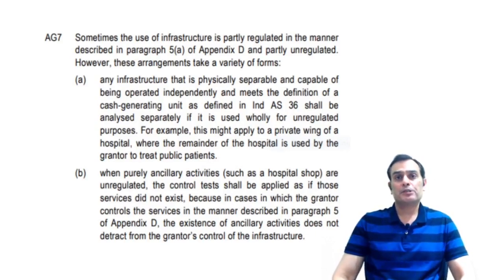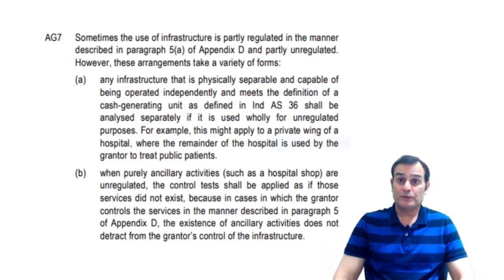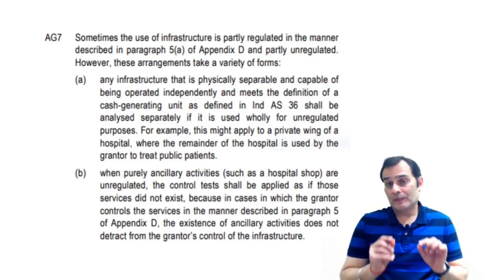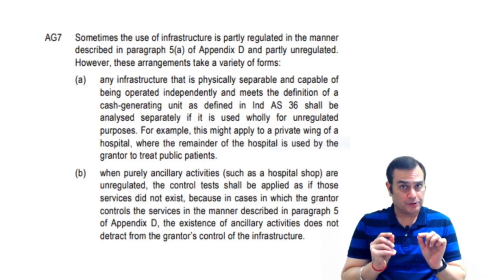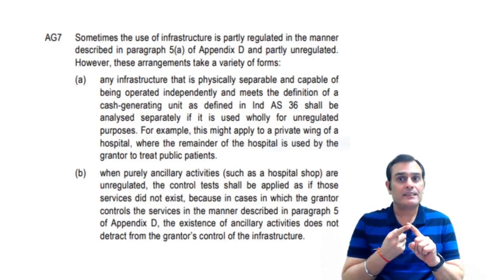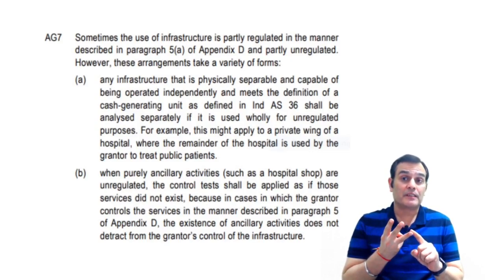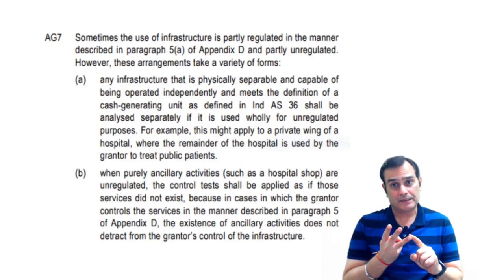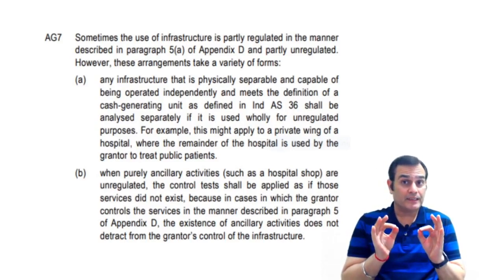Now, the application guidance in this para has given us two different examples. One you can see in clause number A, which says that any infrastructure that is physically separable, that's one; it is capable of being operated independently, that's two; and number three, it meets the definition of a CGU as per Ind AS 36, shall be analyzed separately.